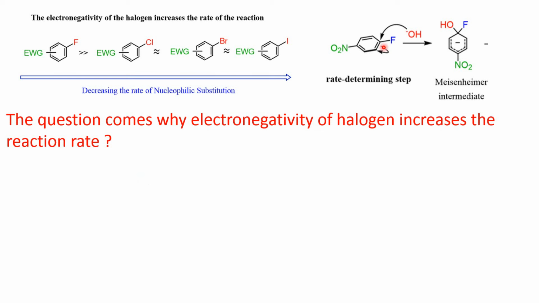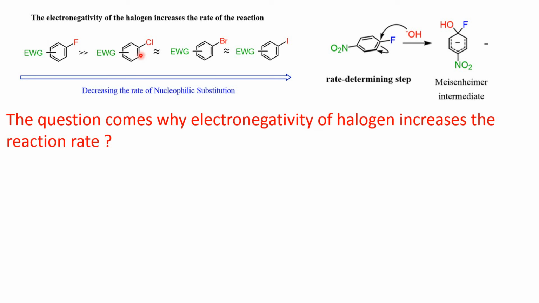See here, if it is fluorine, then this fluorine is highly electronegative. It attracts this carbon-halogen bonded electron pair strongly through its minus I effect. So when it is attracting strongly, then this carbon atom becomes more electropositive. That means the positive charge on this carbon atom will be maximum in presence of fluorine. Then when it is more electron deficient, the nucleophile can easily attack this carbon atom. So in that case, the rate of the reaction increases.